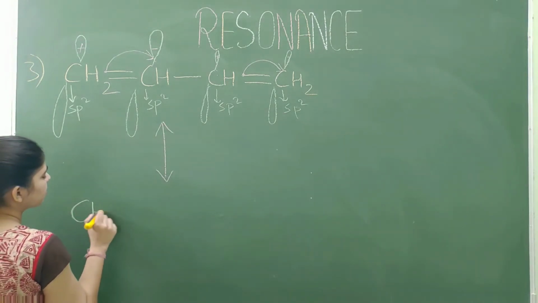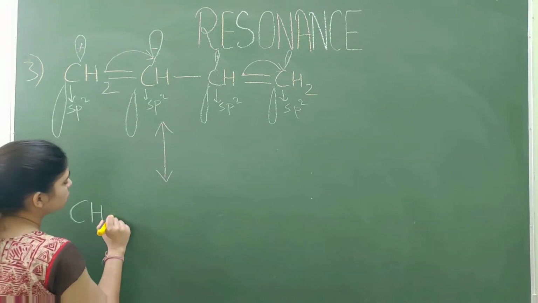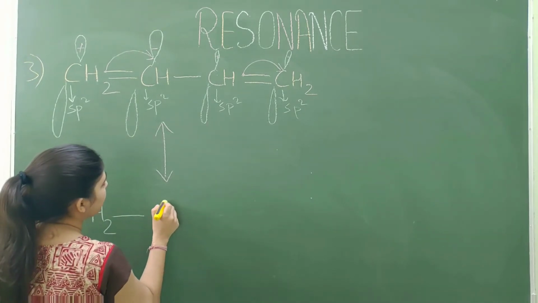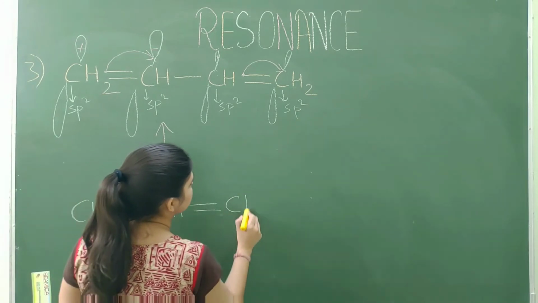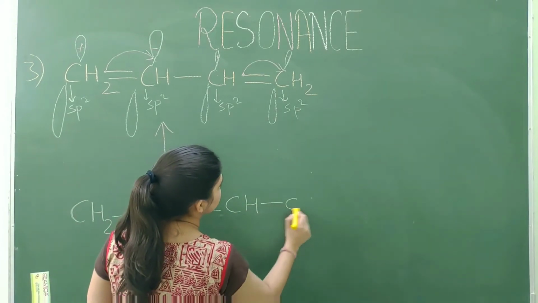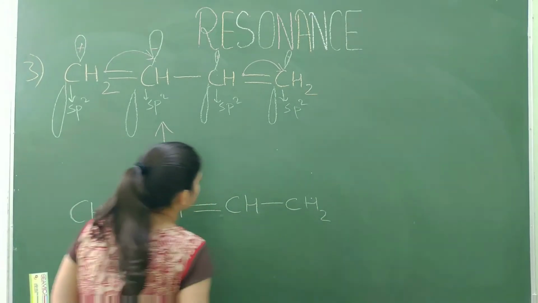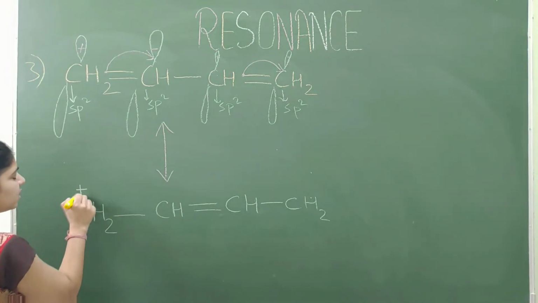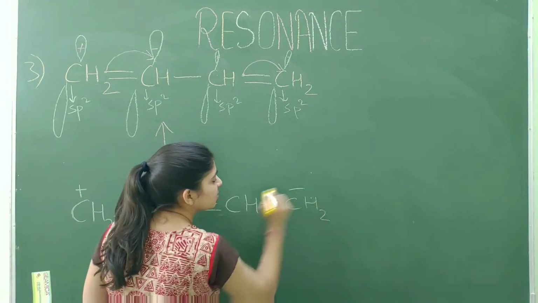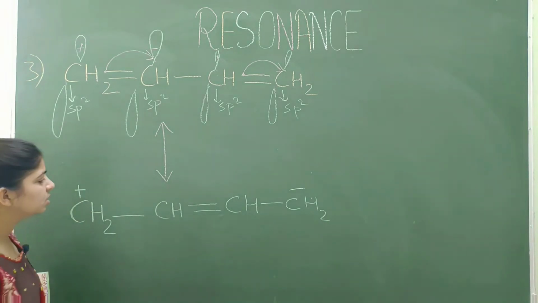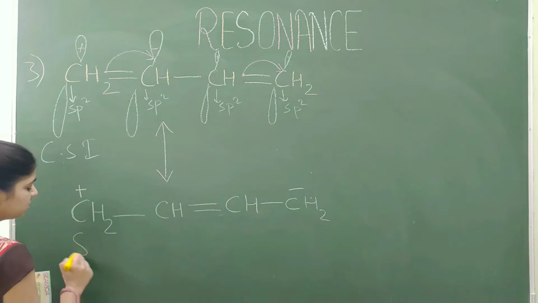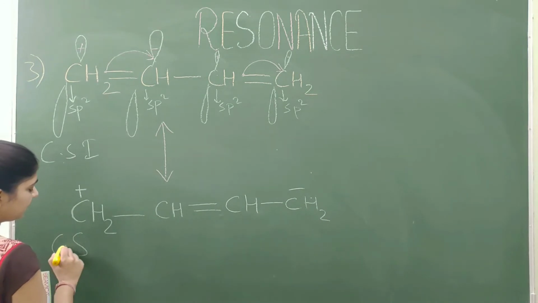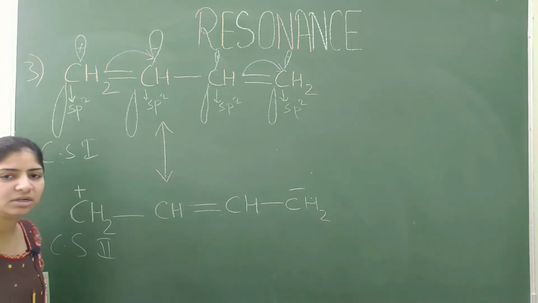So we get CH2 single bond, CH double bond, CH single bond and CH2, and this carbon having cation charge and this carbon having anion charge. Okay, so this is first canonical structure and this is second canonical structure.